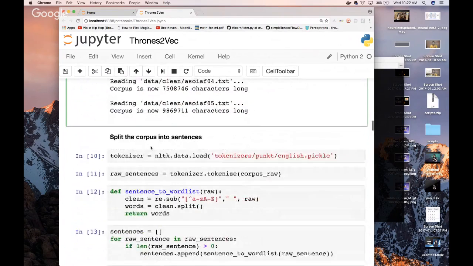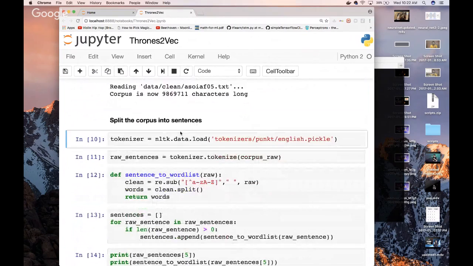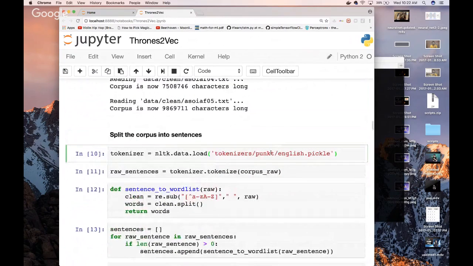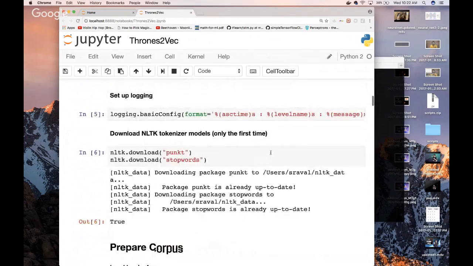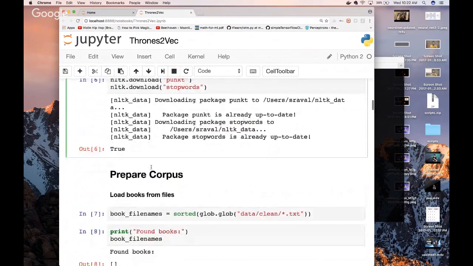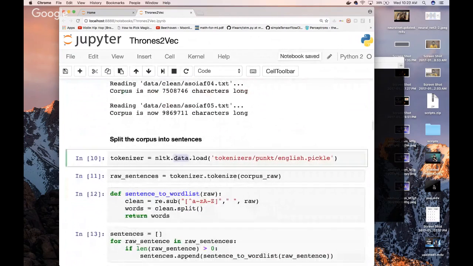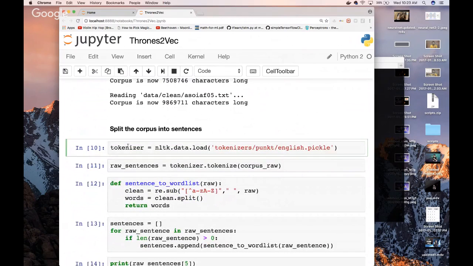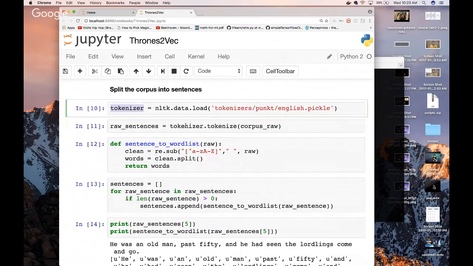And once we have that, then we're going to split the corpus into sentences. Now, remember when I said we downloaded that punkt model right up here? Let me show you guys. nltk.download punkt. Well, now we're going to actually load that into memory. It's a trained model, and it's stored as a byte stream, and that's what Pickle is. It's that file format that we can load as a byte stream. That's what that does, and it's going to load it up into this tokenizer variable. This tokenizer is pre-trained. It turns words into tokens, and the type of tokens we want are sentences in our case, right? So we'll use a tokenizer.